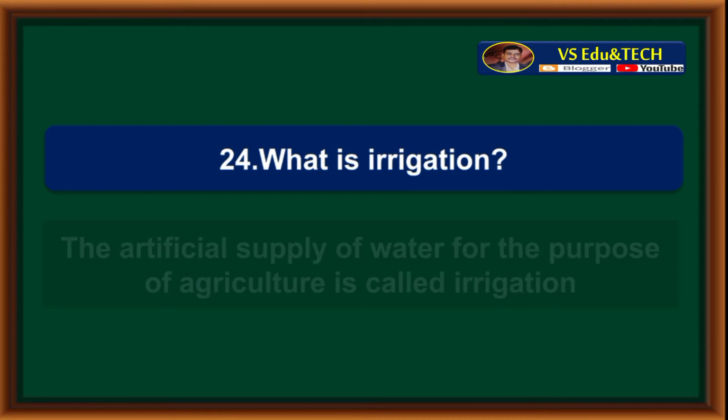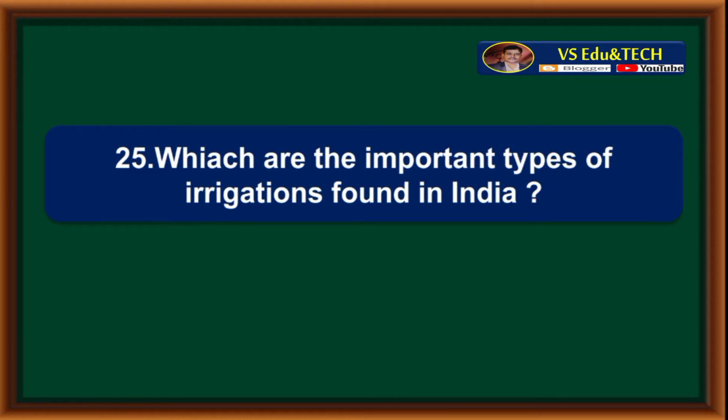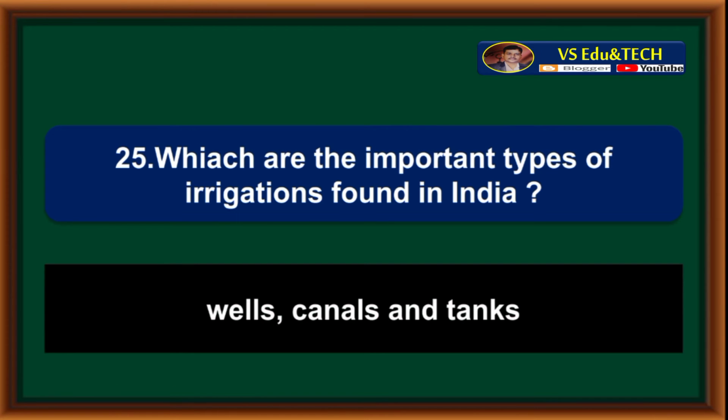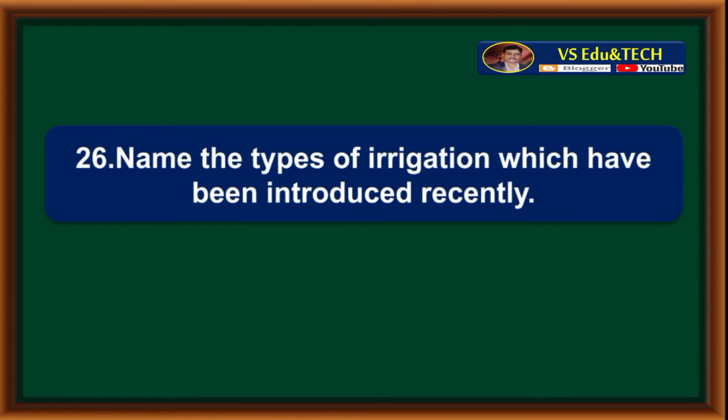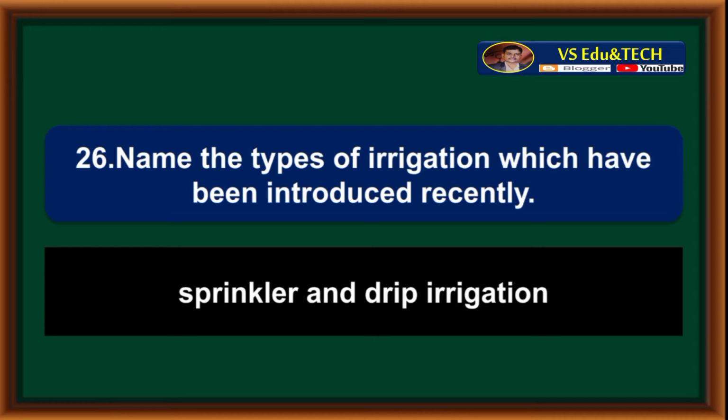What is irrigation? The artificial supply of water for the purpose of agriculture is called irrigation. Which are the important types of irrigation found in India? Wells, canals and tanks. Name the types of irrigation which have been introduced recently. Sprinkler and drip irrigation are the types of irrigation which have been introduced recently.